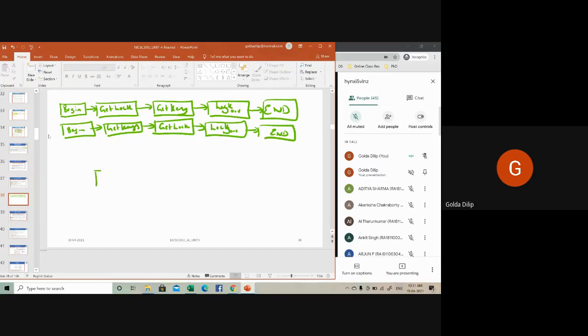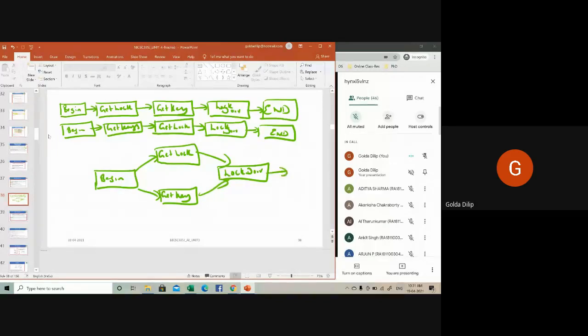Now let me show you a partial order plan. So I begin. I can either proceed in this manner: I can get the lock, or I can get the key, then lock the door, then end. Okay, so this is a total order planning, and this is what is called partial order planning.